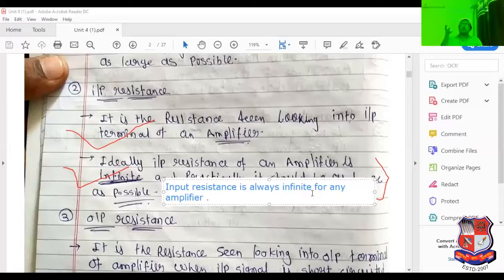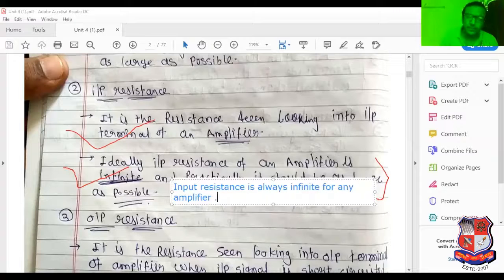Low voltage means high resistance is present. That's why we are able to speak in terms of low amplitude, and that's why input resistance of any amplifier is always high. Ideally, it is infinite. Prepare this statement carefully. It is the golden statement for the amplifier.